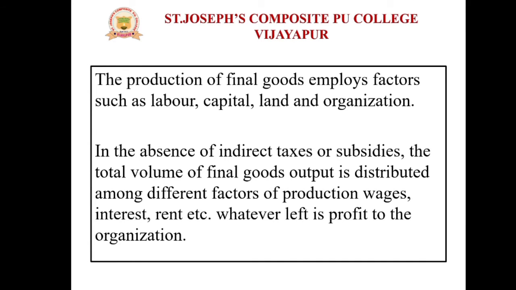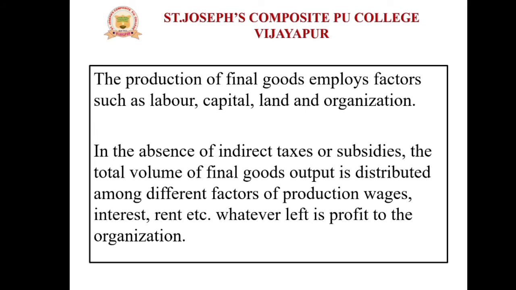The production of final goods employs factors like labor, capital, land as well as organization. As you know, the four factors of production are land, labor, capital and organization. These four factors are used for the production of finished or final goods.